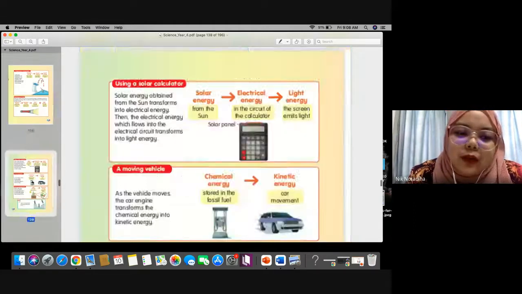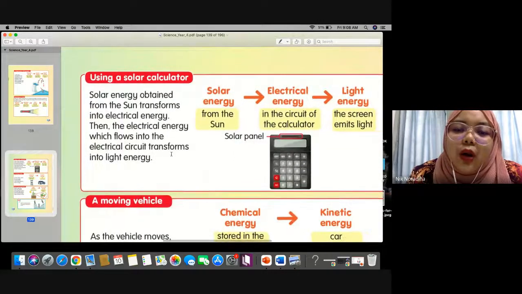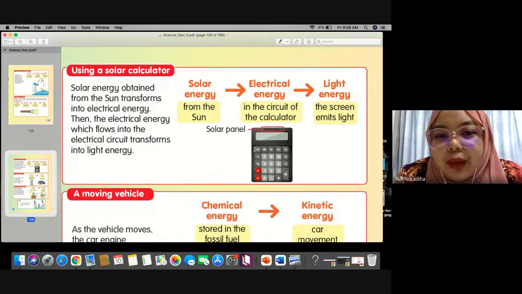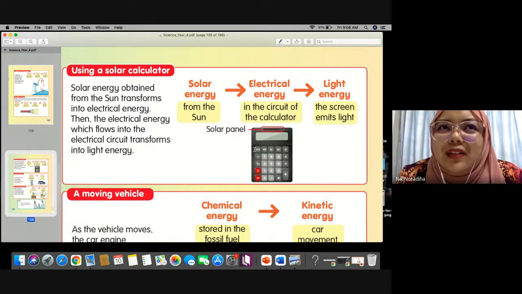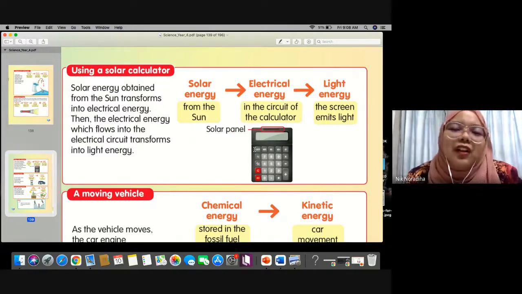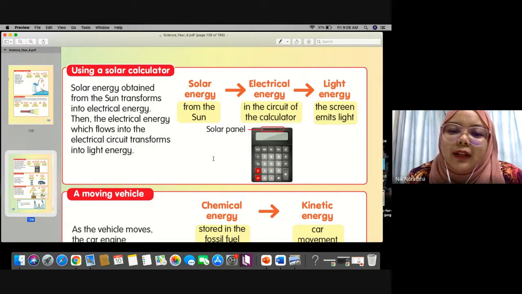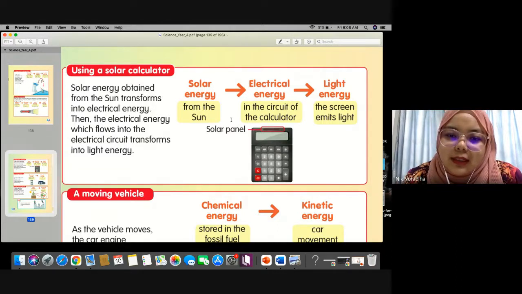Okay. Alright, next one, solar calculator. The name of this calculator, solar calculator. So where does this calculator get the energy from? Solar panel. Yeah, solar panel. Where is the source of energy? The sun. The source of energy comes from the sun. So the sun will reach the solar panel. The solar energy will be converted into electrical energy. Then we can see the light right here, at the small screen here.